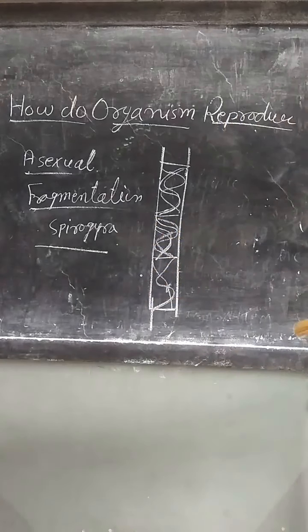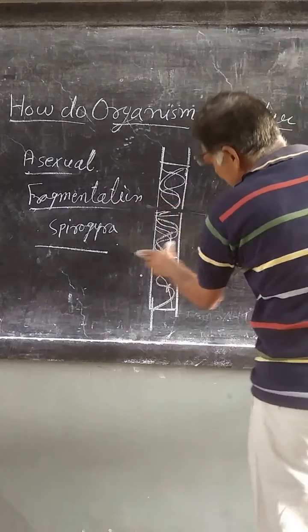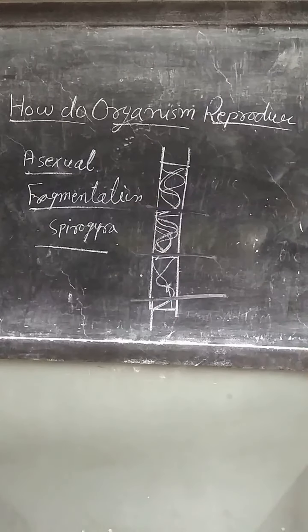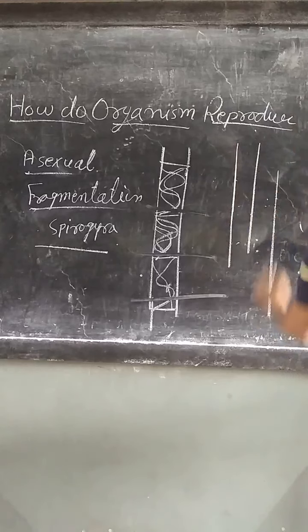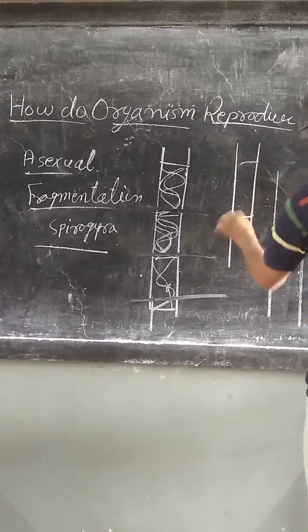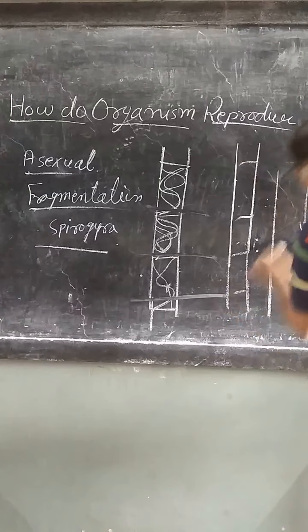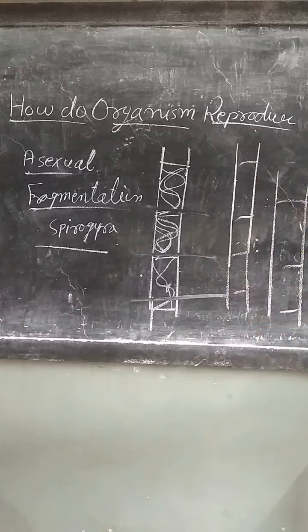Due to physiological or mechanical reasons, it divides into two or more parts inside the water, and each and every portion develops into a new Spirogyra. That is fragmentation.